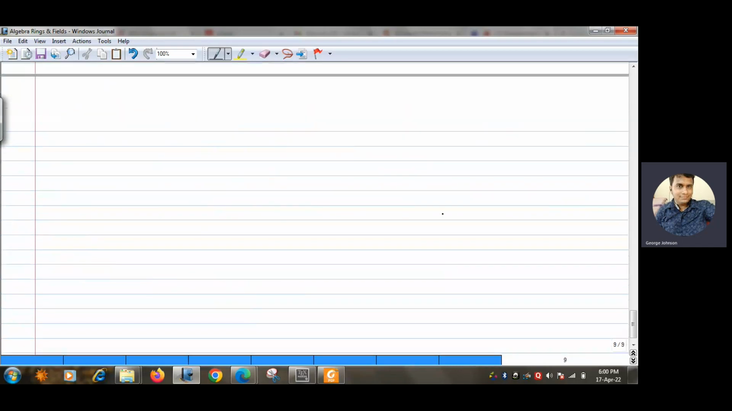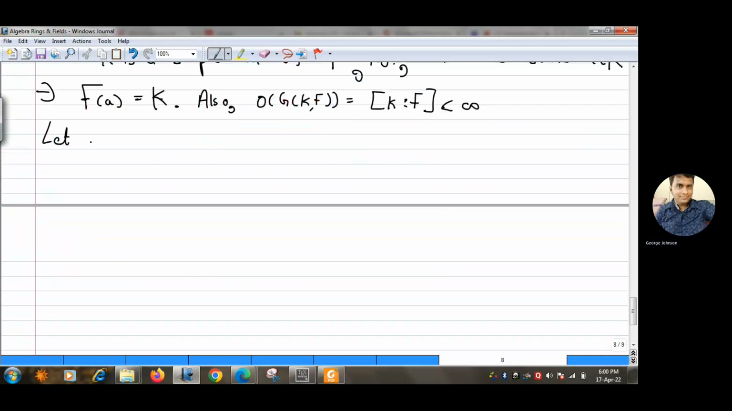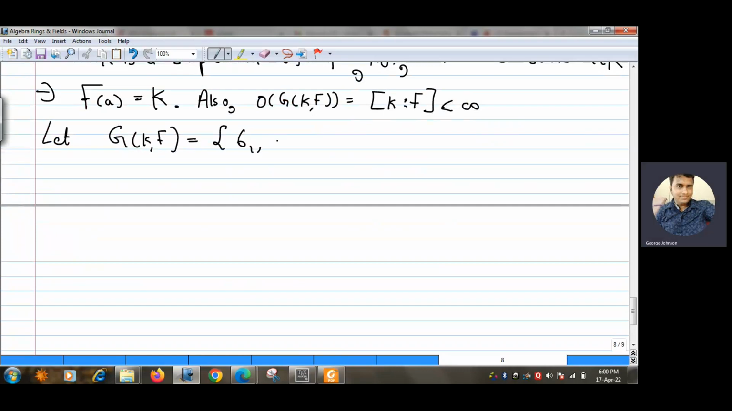So let us assume the elements of G(K/F) look like this: sigma 1, sigma 2, and so on up to sigma n. Suppose the order is n. So there are n elements in G(K/F), and because G(K/F) is a group, one of the elements should be the identity. Let us, without loss of generality, assume that sigma 1 is the identity element. That is, sigma 1 of a is equal to a for every a. Right.